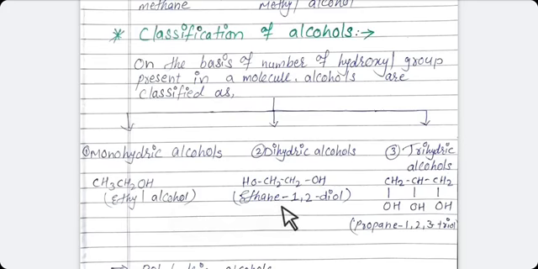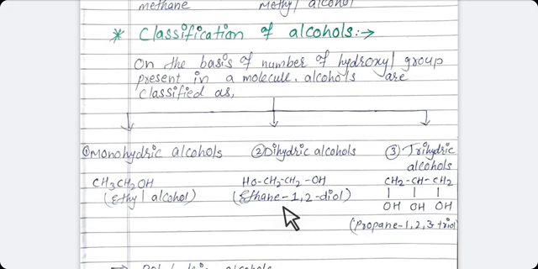Now the second one is dihydric alcohol. As you have seen in the example, there are two hydroxyl groups, but they are situated on different carbon atoms.